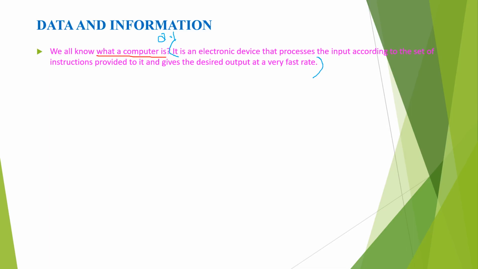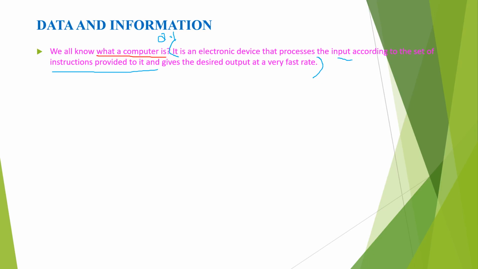We know the answer very well, no need to read this, but I will read it. It's an electronic device that processes the input according to the set of instructions provided to it and gives the desired output at very fast rate. What is the meaning of this? Computer is an electronic device. How will it process? It will get an input or a set of instructions provided by the users, and it will be processed inside the CPU. Afterwards it will display the output to us at very fast rate.